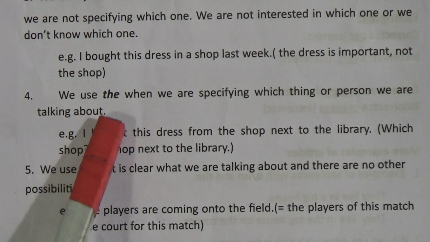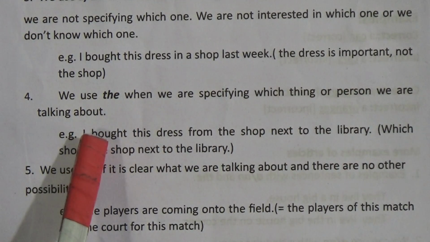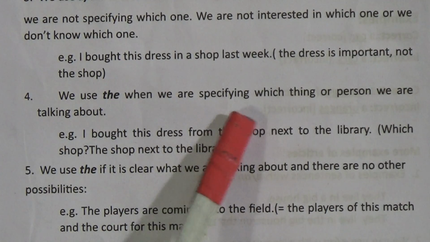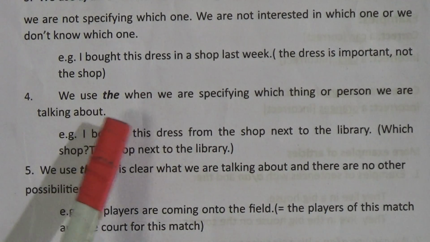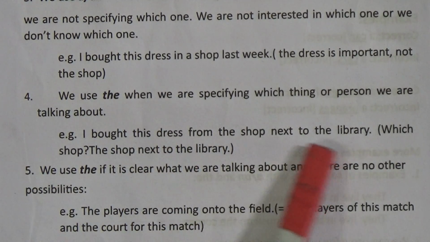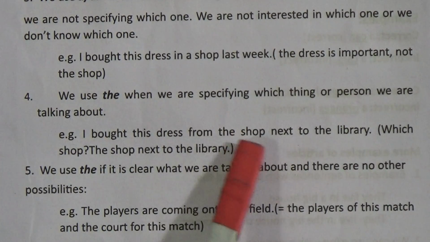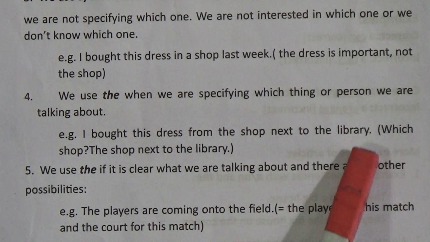Number four, we use the when we are specifying which thing or person we are talking about. When we are already talking about something specific, we use the. For example, I bought this dress from the shop next to the library. Here the shop is specific. This is the specific shop that is next to the library.